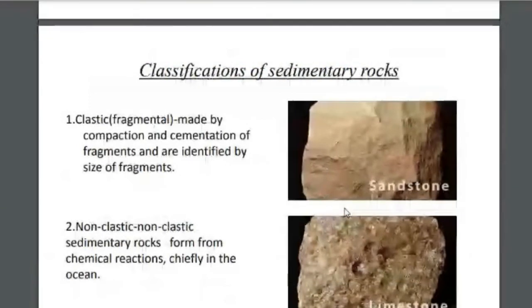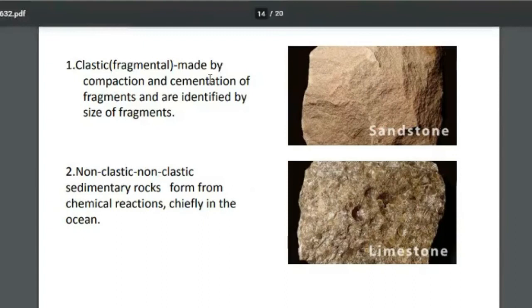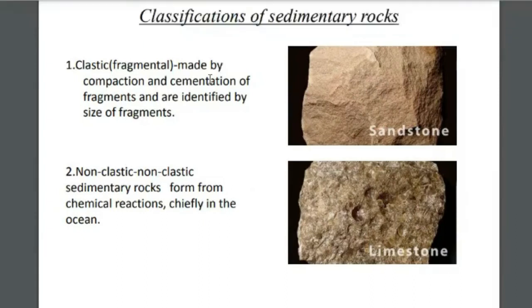Different types of sedimentary rocks, based on the formation. There are two types: clastic sedimentary rocks and non-clastic sedimentary rocks. Clastic sedimentary rocks are formed due to the physical process of compaction and cementation of fragments, and are identified by the size of fragments.